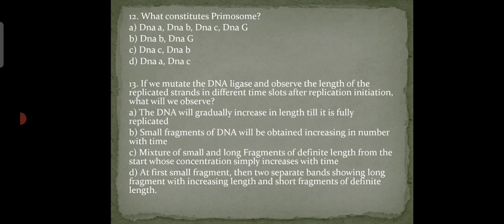Next question is, what constitutes primosome? Options are A. DNA A, DNA B, DNA C and DNA G. Option B, DNA B and DNA G. Option C, DNA C, DNA B. Option D, DNA A, DNA C. So our answer is option B, which is DNA B and DNA G.